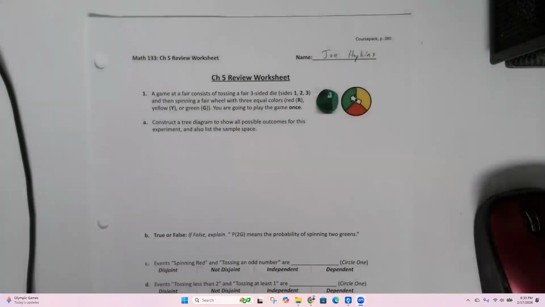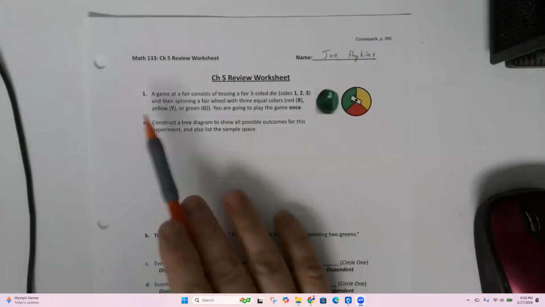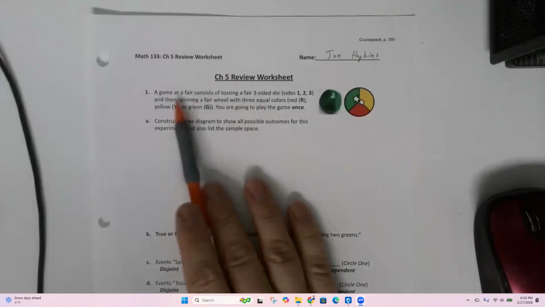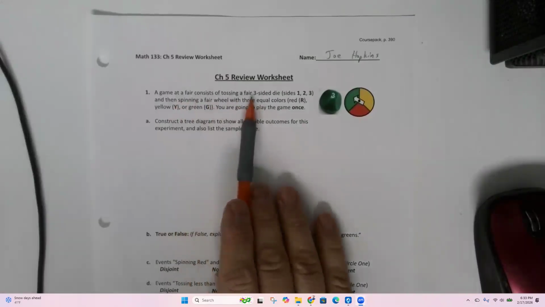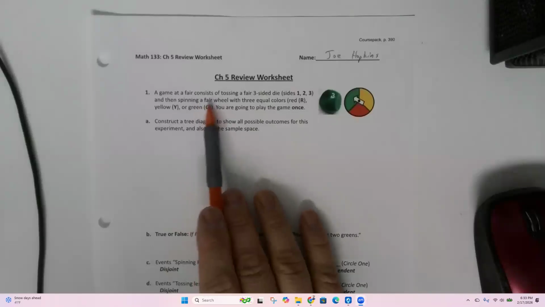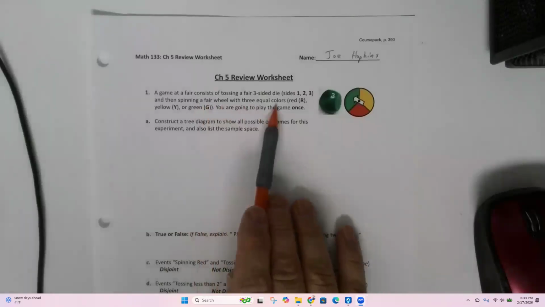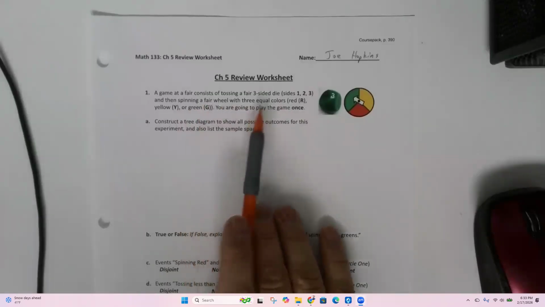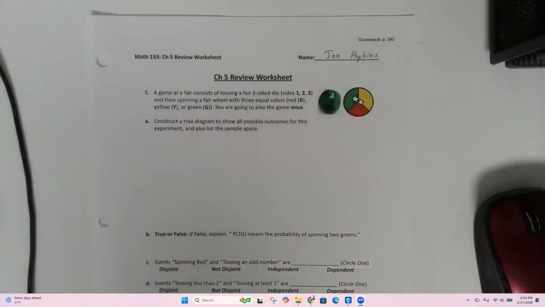A game at a fair consists of tossing a fair three-sided die, sides one, two, three, and then spinning a fair wheel with three equal colors, red, yellow, or green. How many times can we say fair? You're going to play the game once. Construct a tree diagram to show all possible outcomes for this experiment and also list the sample space.